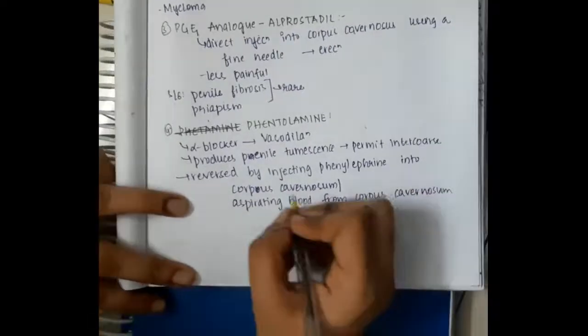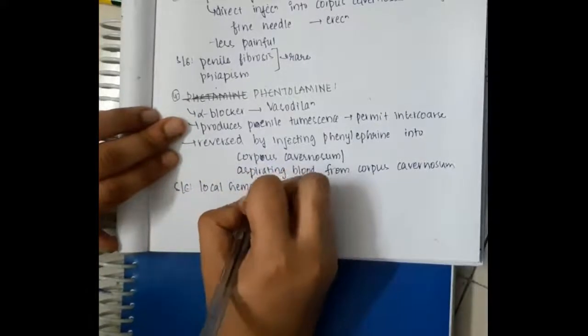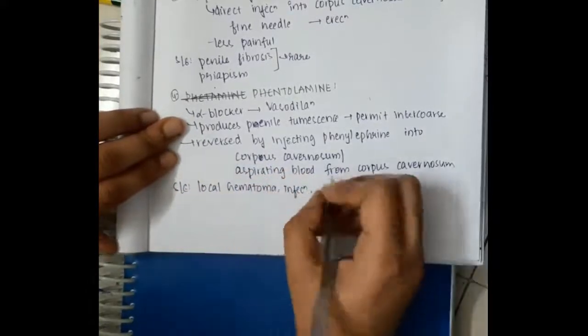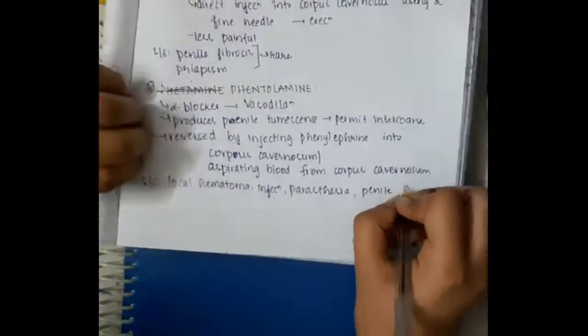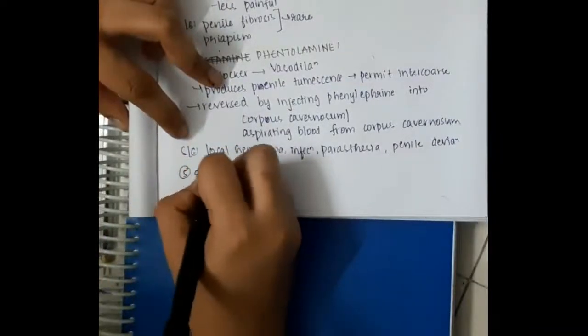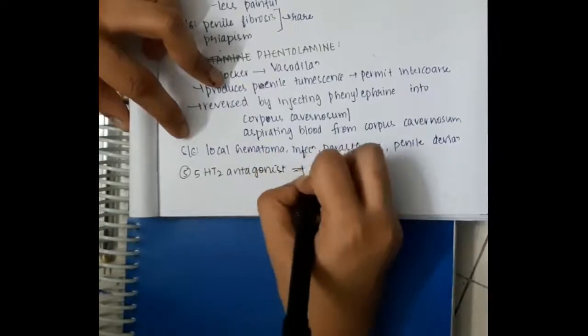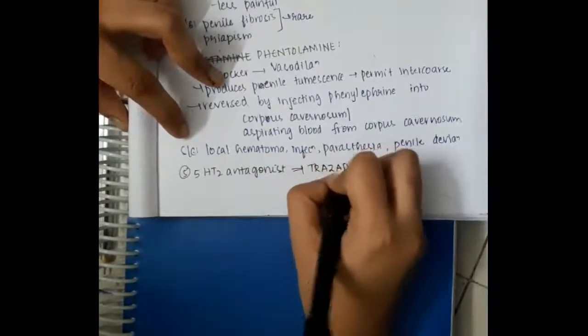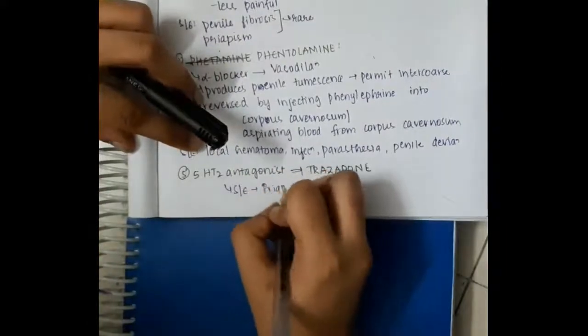Then you can also reverse the action by aspirating blood from the corpus cavernosum, because of the decreased level of drug in the penis. Then the other side effects here: it can cause local hematoma, infections, paresthesias, penile tumescence. Then the next drug is a 5-HT2 antagonist, which is trazodone.